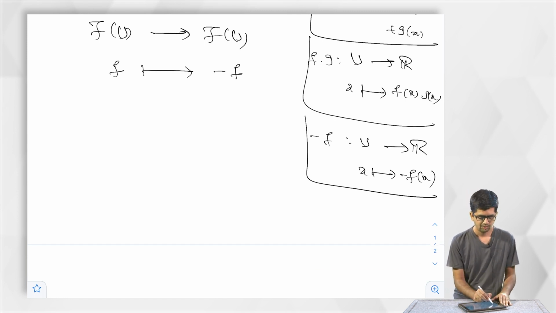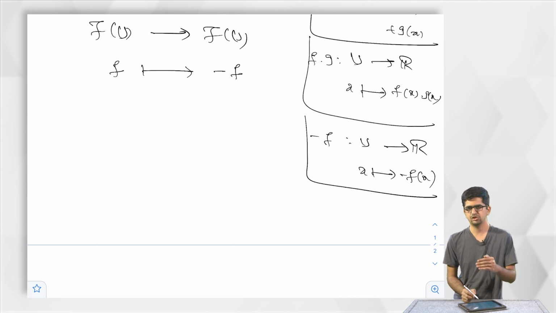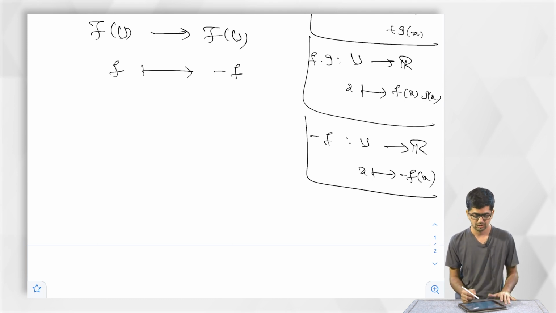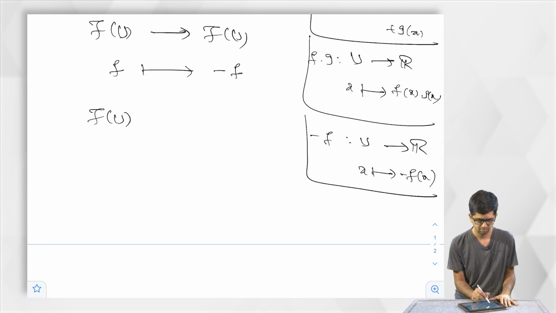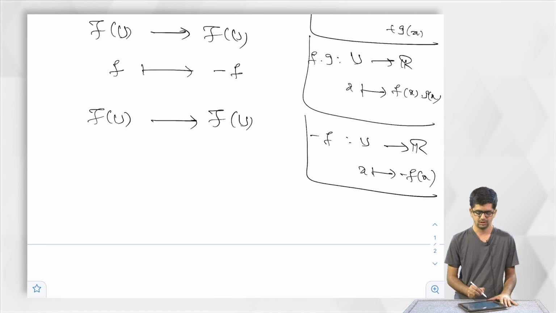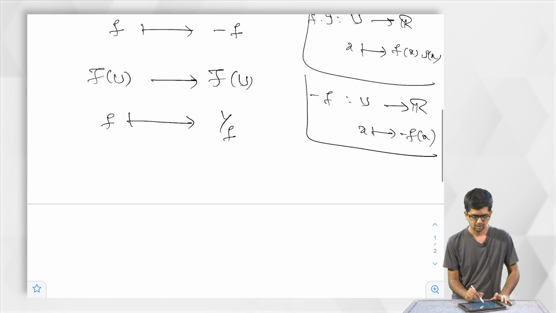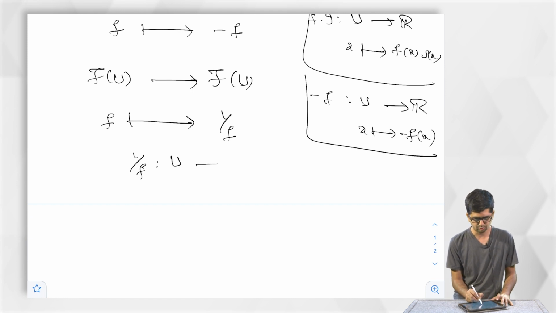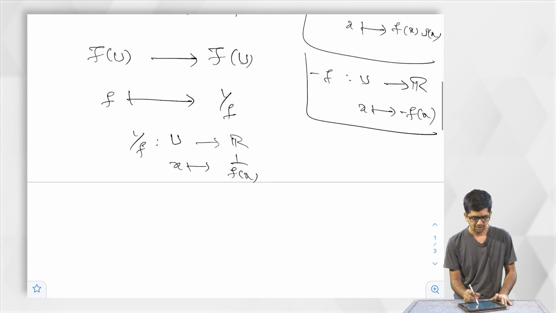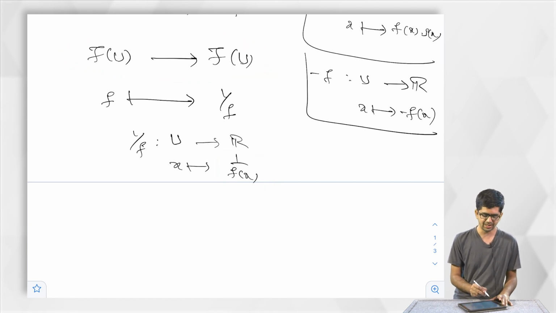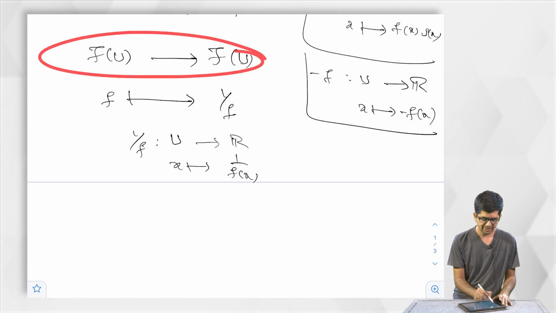Similarly, the multiplicative inverse also we should write, induced by the multiplicative inverse of R. So, let us take F of U. We should assign a map in F of U. So, take a map f, assign it to 1 by f. How is it defined? 1 by f is a map from U to R such that for a given x we assign the element 1 by f of x. Here observe, unless f of x is non-zero, this does not make sense. So, I cannot talk about this map for any arbitrary f.